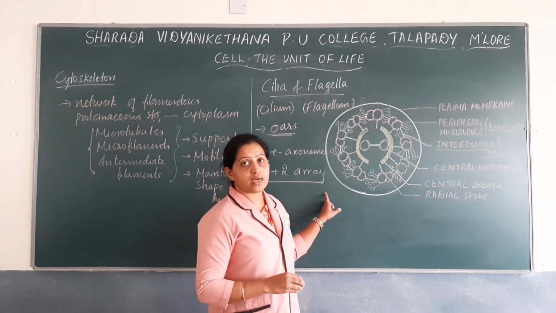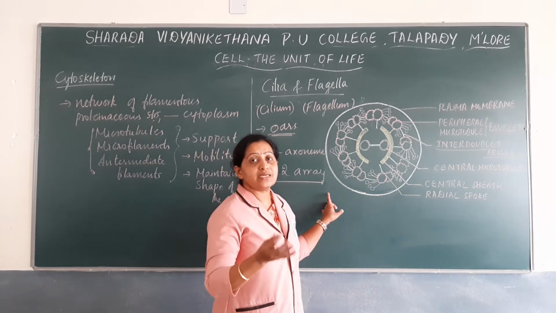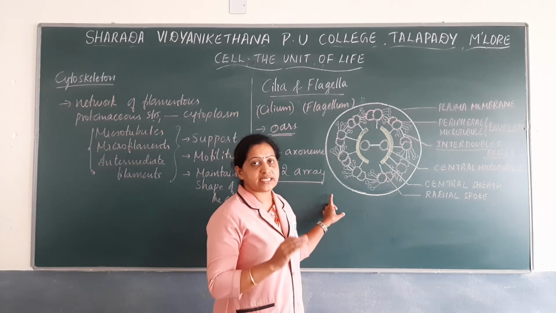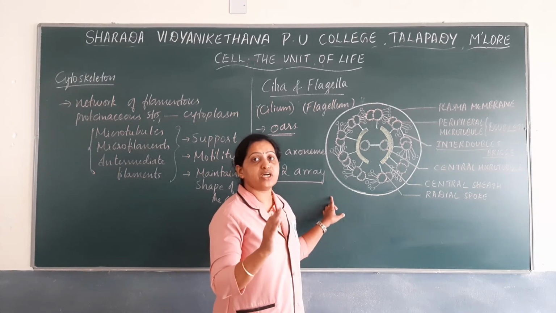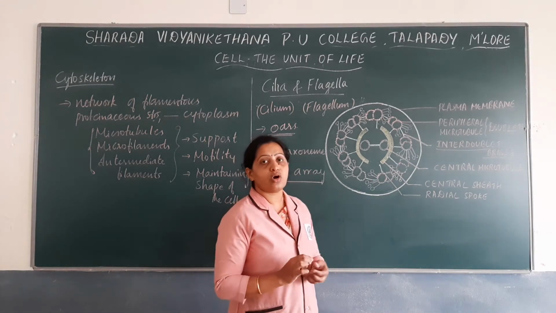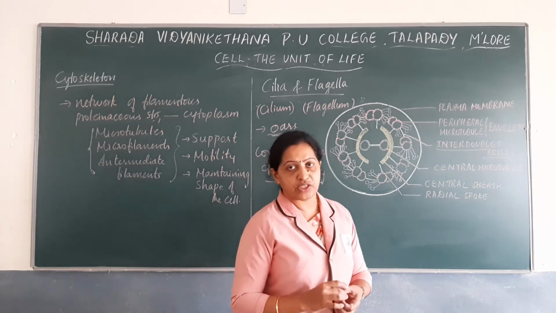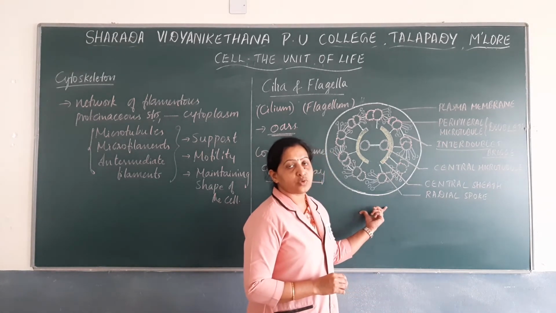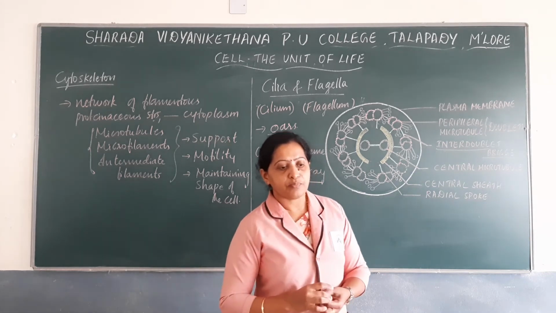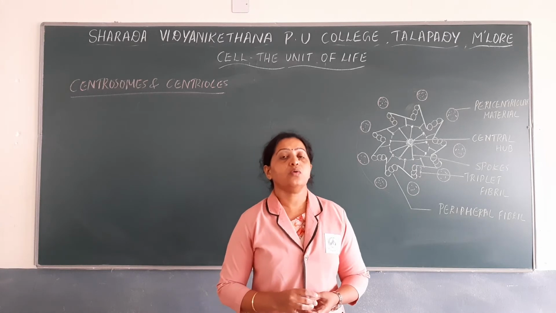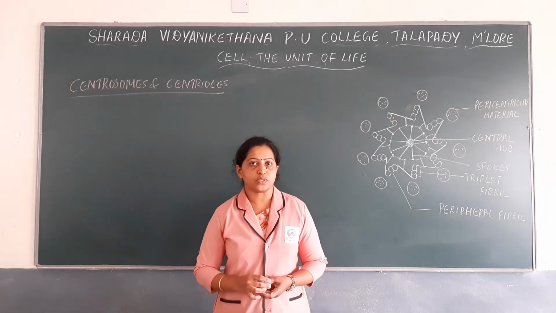Cilia and flagella mainly emerge from a centriole-like structure known as the basal body. So this is the structure of cilia and flagella and the internal structure of cilia and flagella. Next, let us discuss the centrosomes.